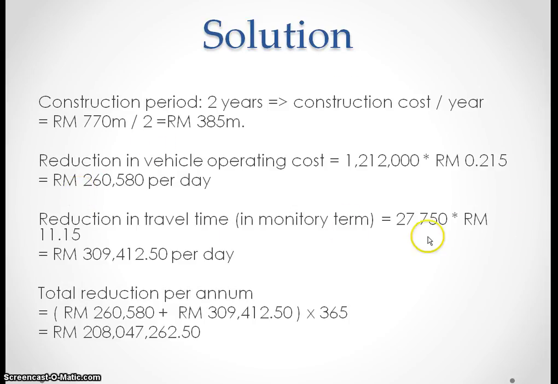The reduction in travel time is multiplied by 27,750 and by 11 ringgit 15 cents, so we have about 309,000 ringgit per day. The total reduction, we add both up and multiply by 365 days a year, so about 208 million a year.